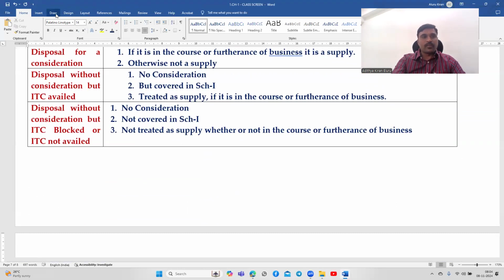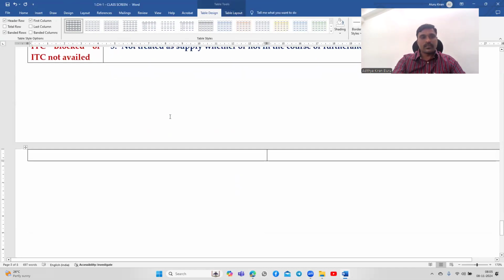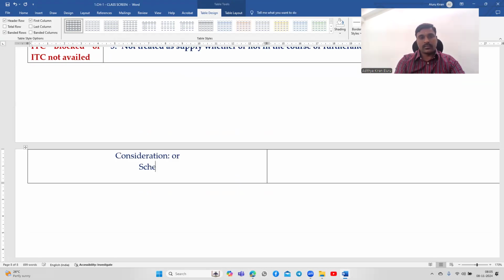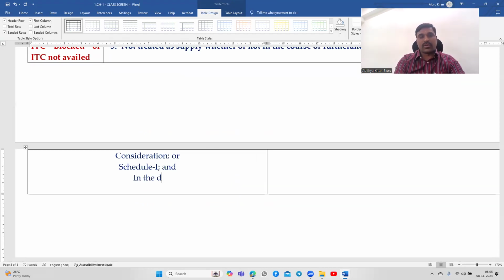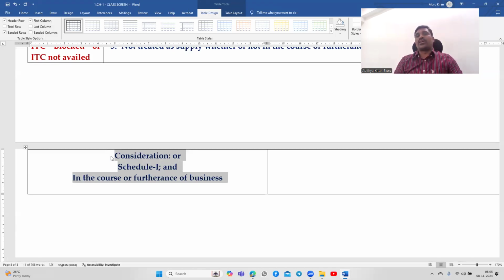To treat it as a supply, you need consideration or Schedule 1, any one condition to be satisfied, and in the course or furtherance of business.